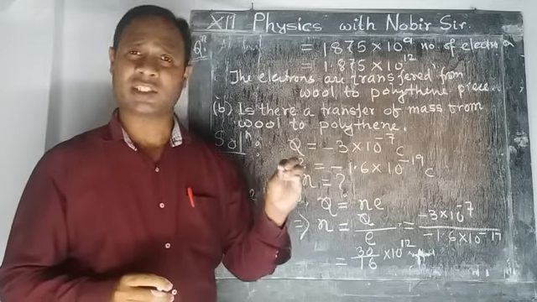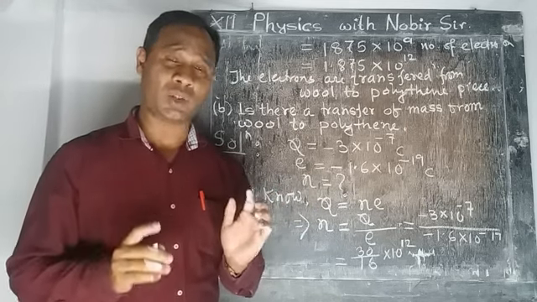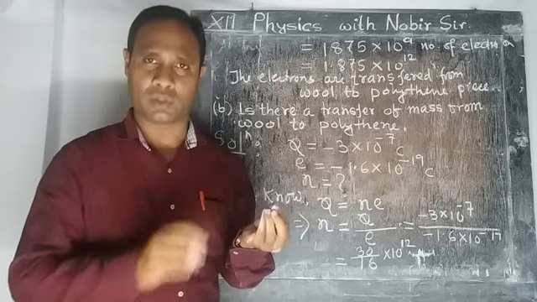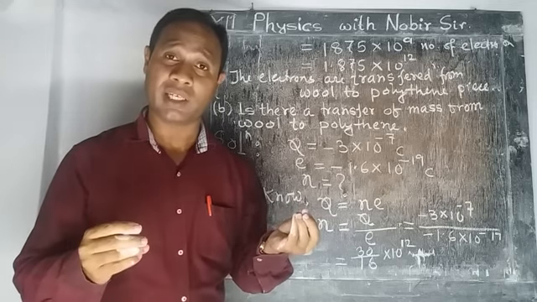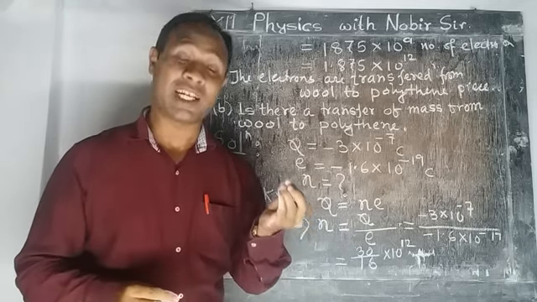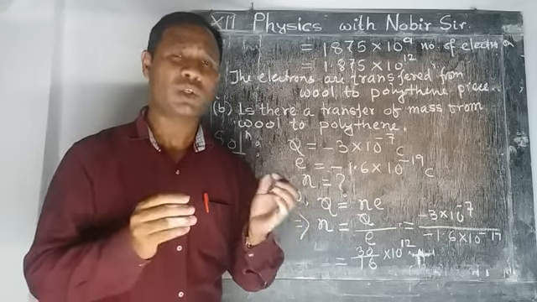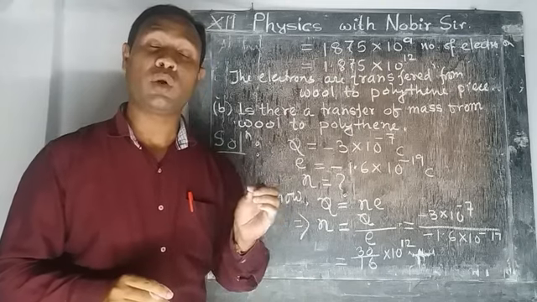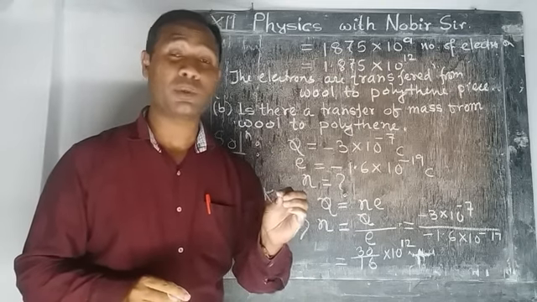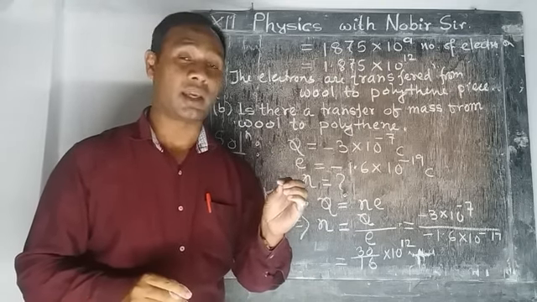Now electron is transferred, which means along with the electron, mass is also transferred. What is the value of the mass of an electron? Yes, an electron is a massive particle, and its mass is very small, but it has a mass. So what is the value of the mass of an electron? The mass of an electron is equal to